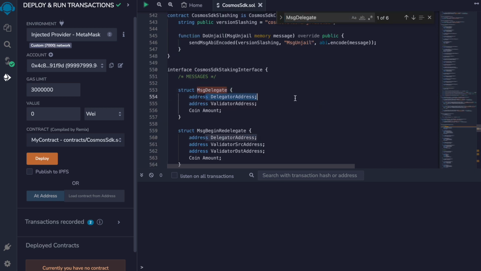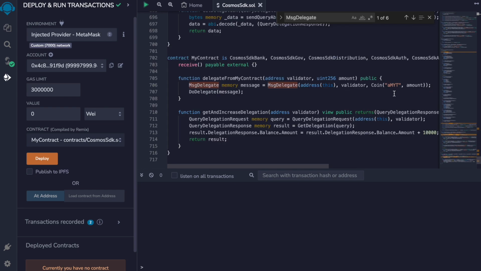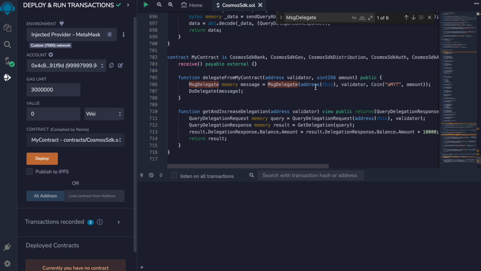It needs a delegator address, a validator address, and an amount which is of type coin, which has a denomination and an amount. And we build this from the delegator, which is my contract itself. The validator address and amount are given by the user that will call this method. This is a simple test, so we will skip over the security measures.